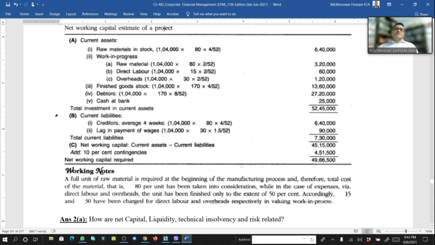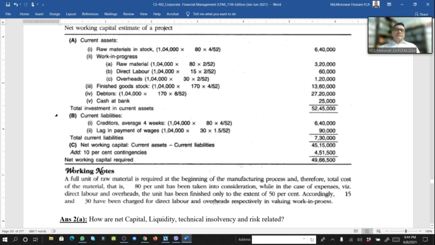And work in progress, raw material 100%, direct labor and overhead taking 2 weeks. So the figure comes here. Finished goods stock, that means 170, 4 weeks have to keep. Debtors for 8 weeks, cash in bank required 25,000. So total investment in current asset 52,45,000.